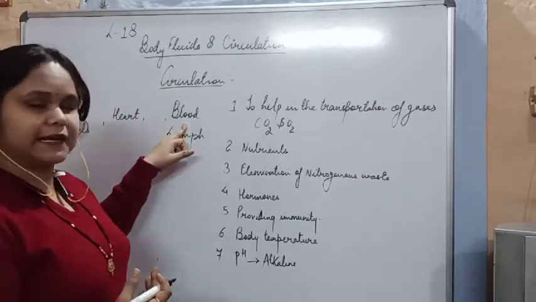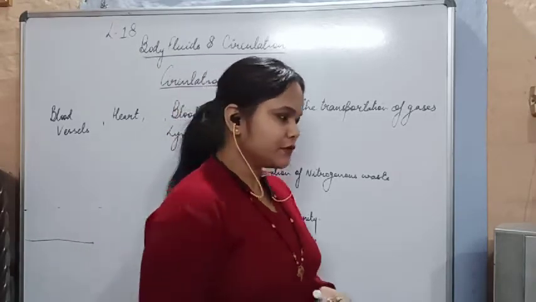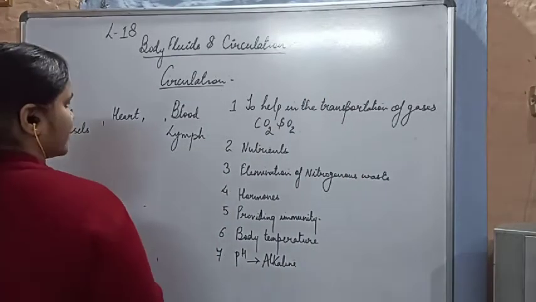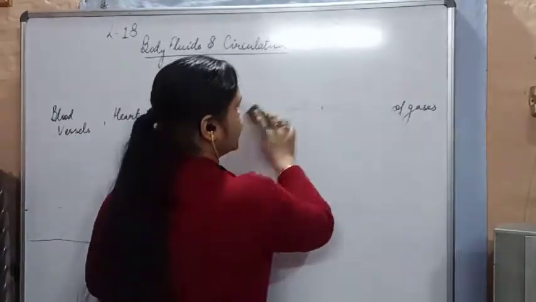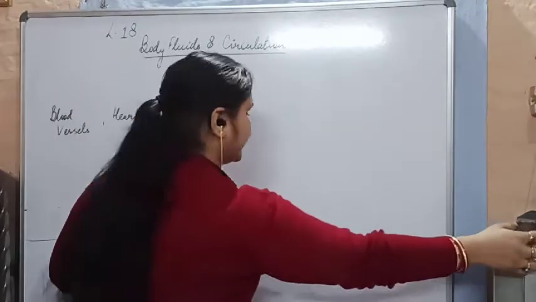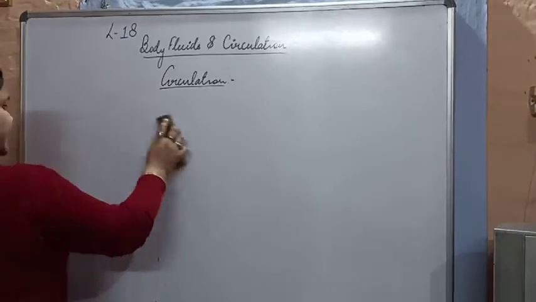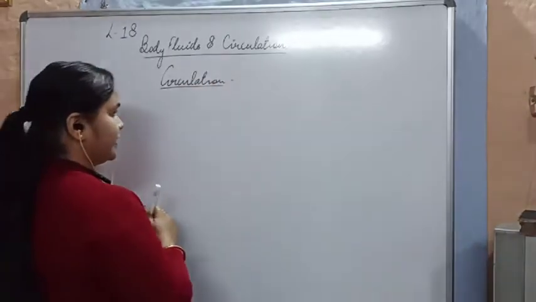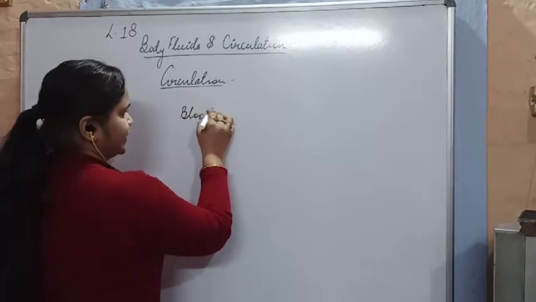So let's get started with what blood comprises. Until now you must have heard that blood is a circulatory fluid. In an adult human being, blood comprises about 5.5 liters.